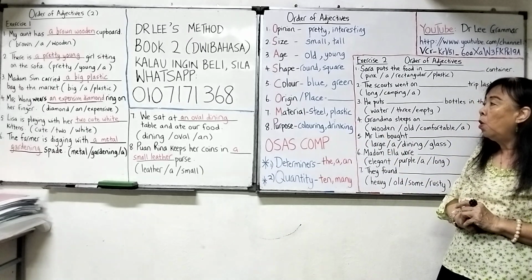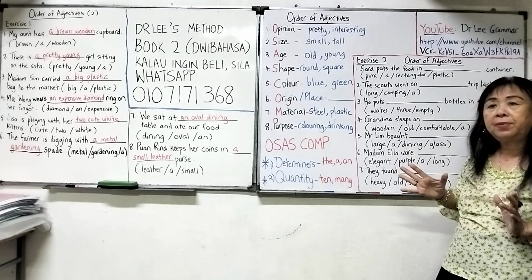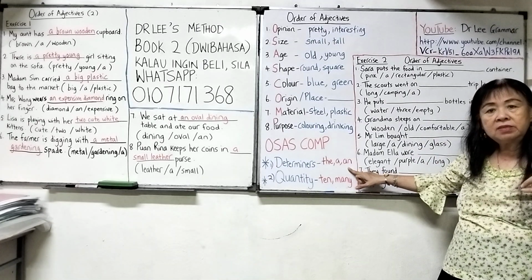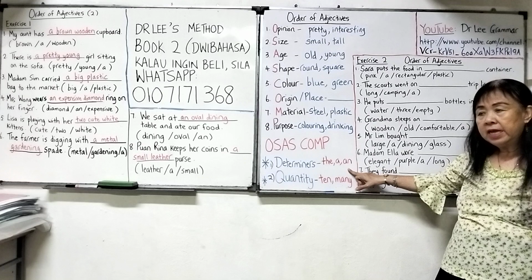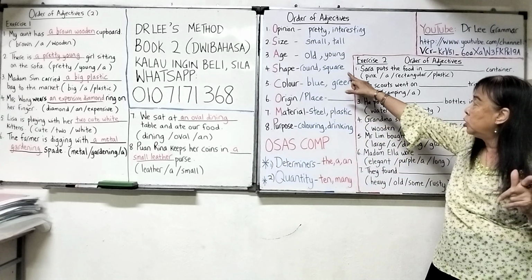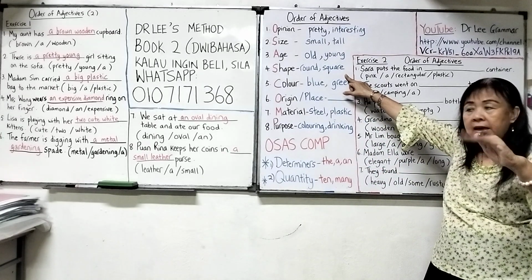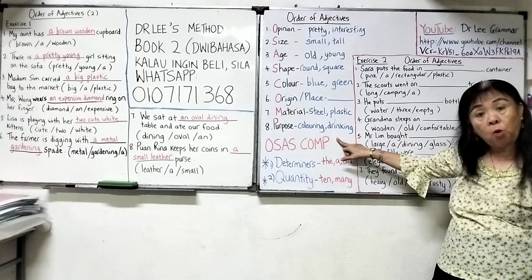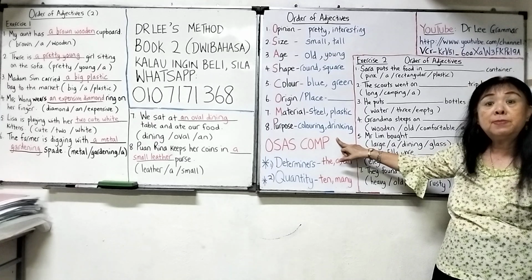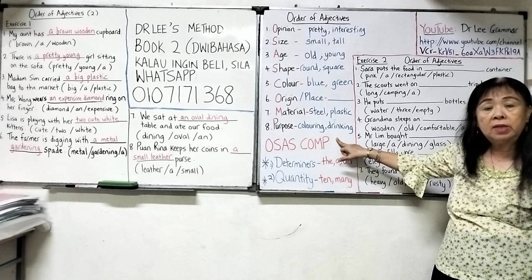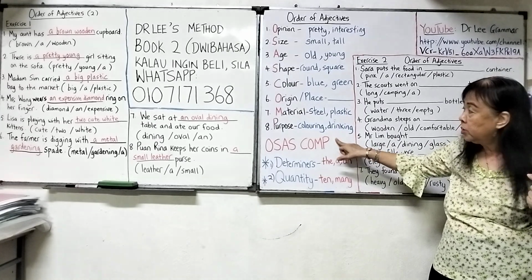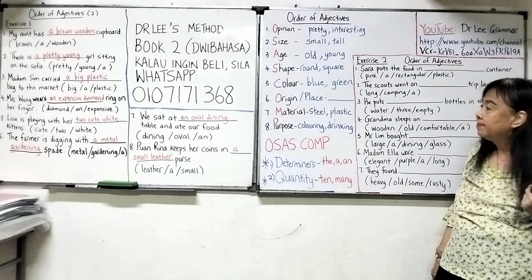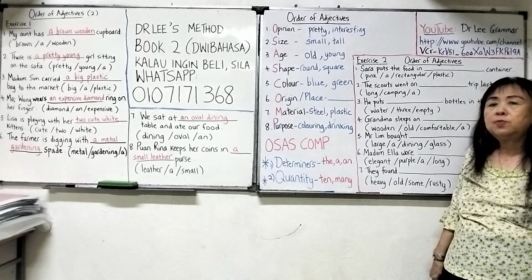We sat at an oval dining table and ate our food. So A is the first one. Why? Because it is a determiner. It comes first. After A, you talk about the shape. The shape is oval. After the shape, then you talk about the purpose. What is this table for? The purpose. So the table is made for eating. That is why it is called a dining table. Okay, so this is the order of adjectives.